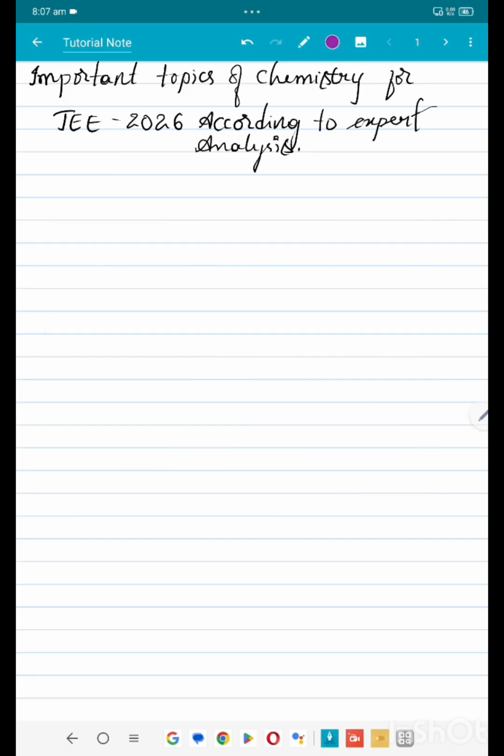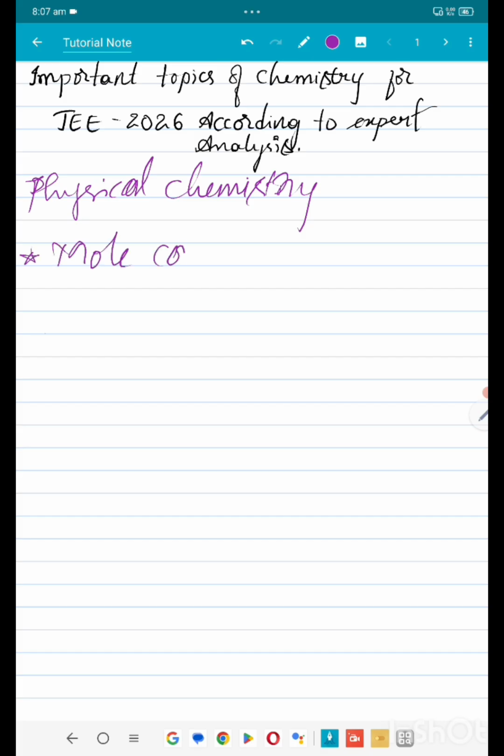From physical chemistry, no doubt, as we have always seen, the most important chapter is mole concept, the basic foundation of chemistry. You will not find such direct questions from mole concept, but the other concepts like solutions, chemical kinetics, or even electrochemistry, the number of moles, the volume at STP, limiting reagent, and all such questions are indirectly or directly connected to mole concept.